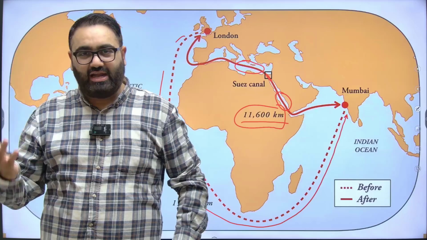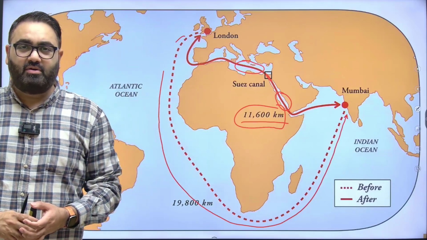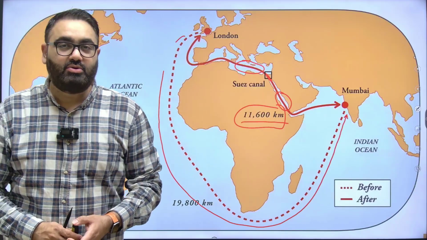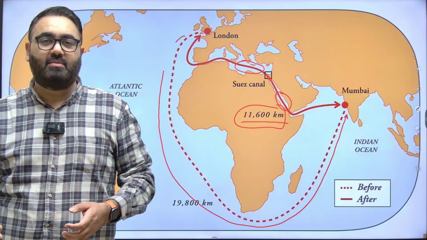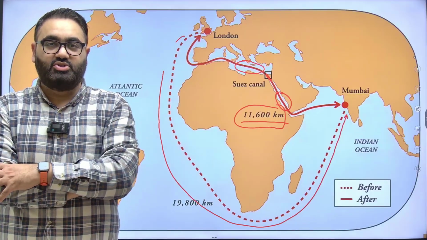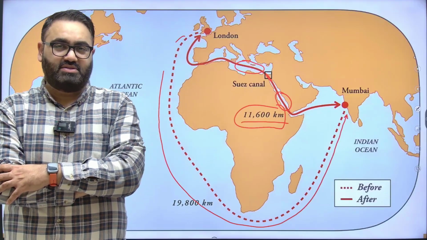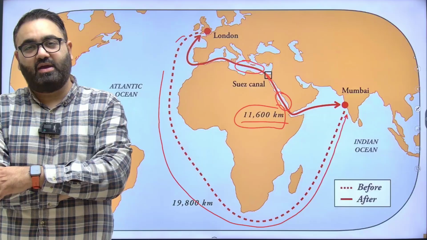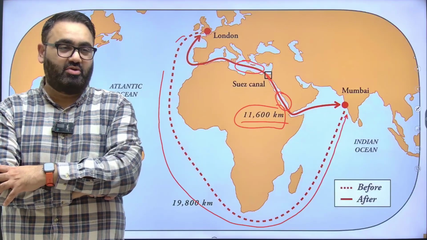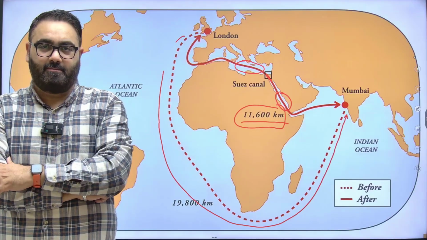It later on became extremely important at the time of the world wars. So important that even today, if you look at Egypt, a huge part of the revenue that the government of Egypt earns is just through the Suez Canal, which was jointly built by the British and the French. Every ship that passes through it has to pay a huge amount of fee, just like you do by tolls. When you're moving on the highway, you have to pay toll. Similarly is the case here.